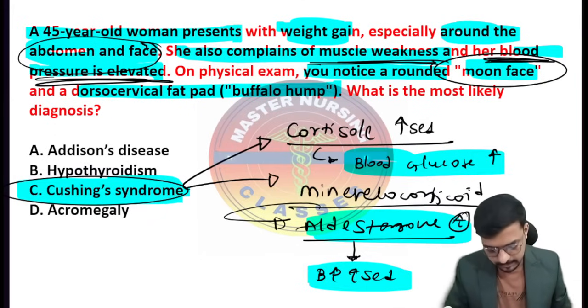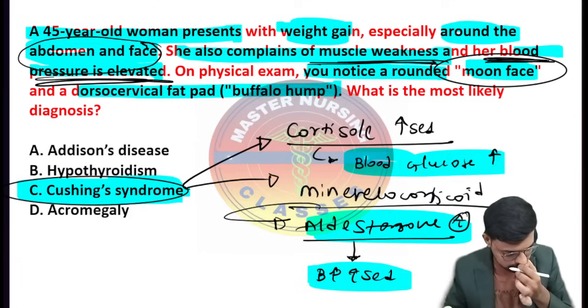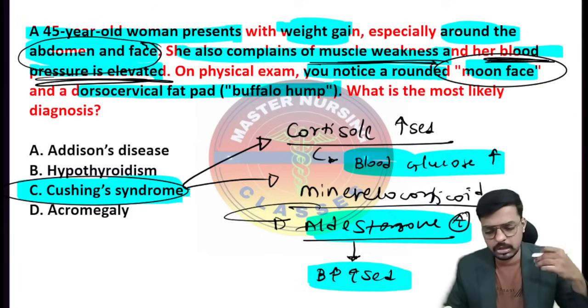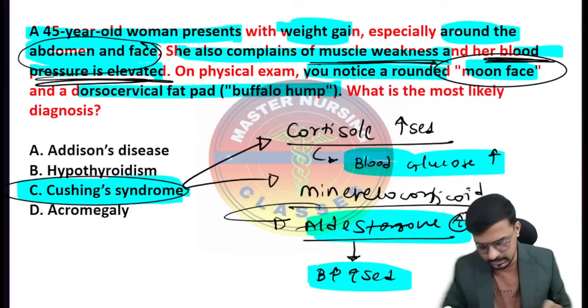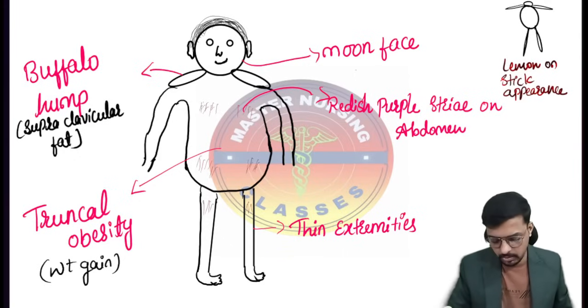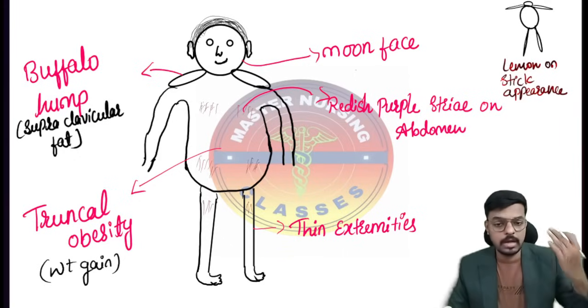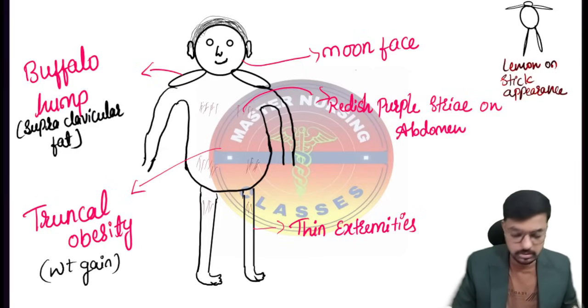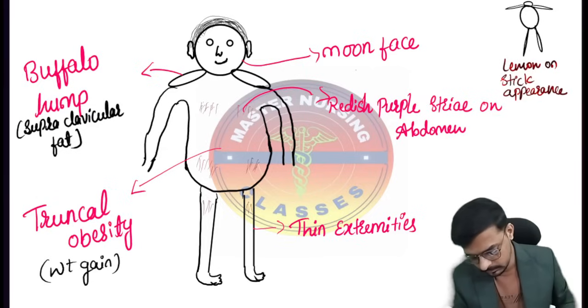Her blood pressure is elevated. So these are the very important two things you have to understand here. The BP is high and the blood sugar is also high. Along with this, these are the classical picture. This is a very important image, drawn by a next level artist like me. Here is the image, so you can remember it better.